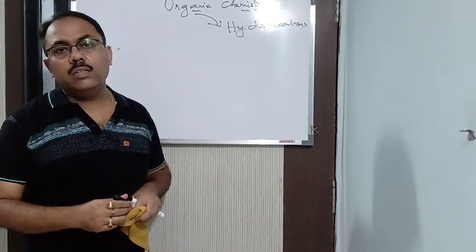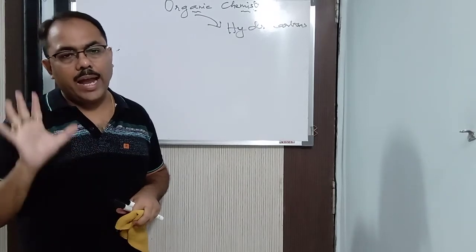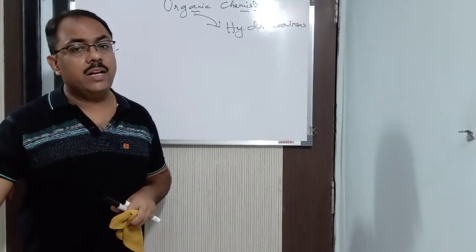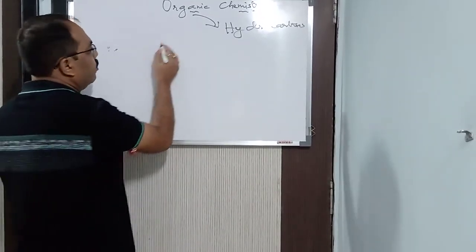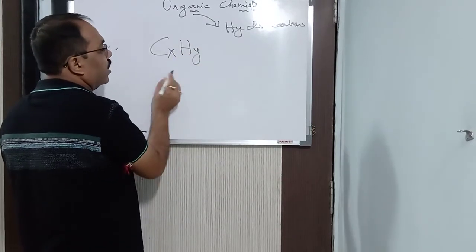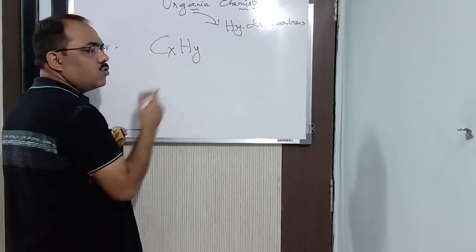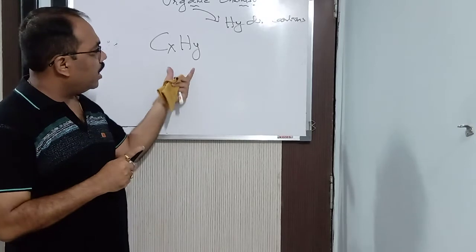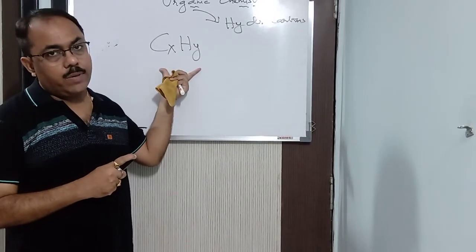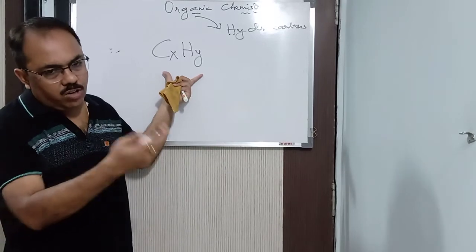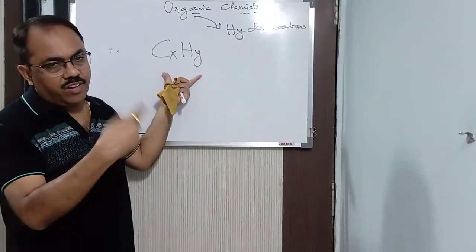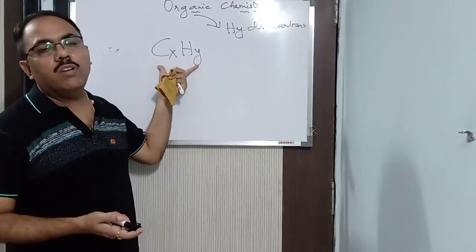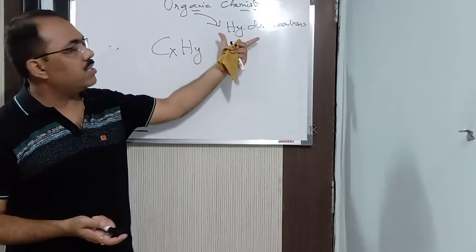So what is a hydrocarbon? Hydrocarbons are the compounds of hydrogen, carbon and its derivatives, whose general formula is CxHy, where x and y are any natural numbers. Clear? So in this way, a new concept was built, hydrocarbons, compounds of hydrogen and carbon and its derivatives. Derivatives means oxygen, chlorine, sulfur, nitrogen, or phosphorus can also be added. But the major components are carbon and hydrogen, so he called it hydrocarbon.